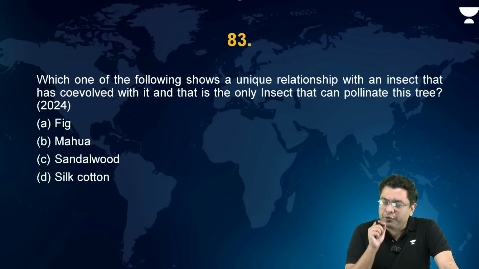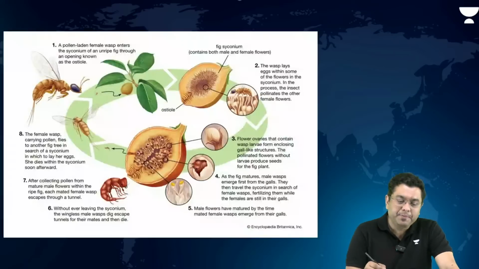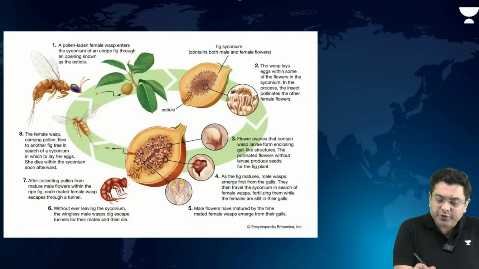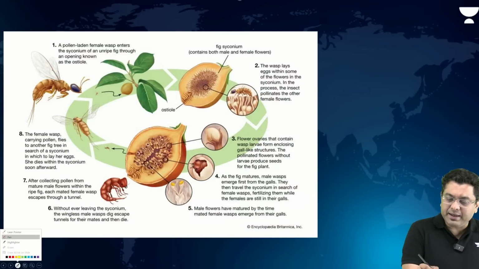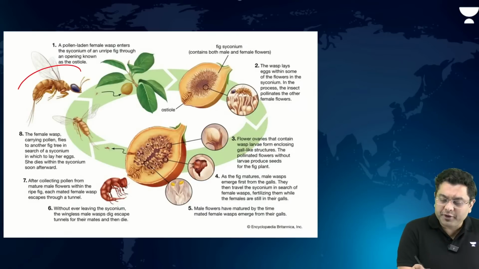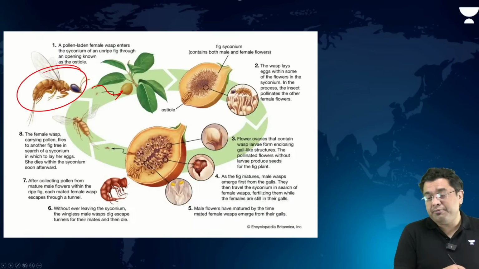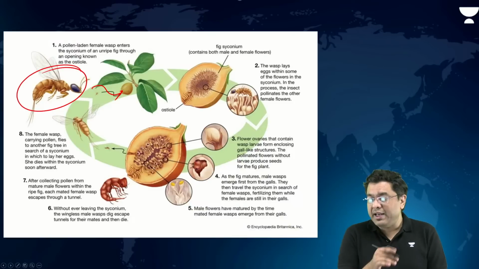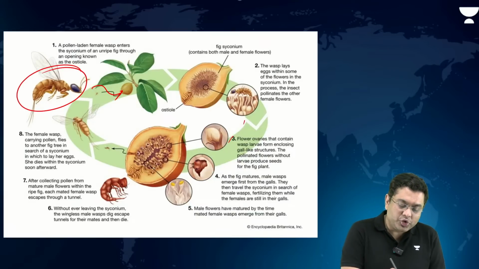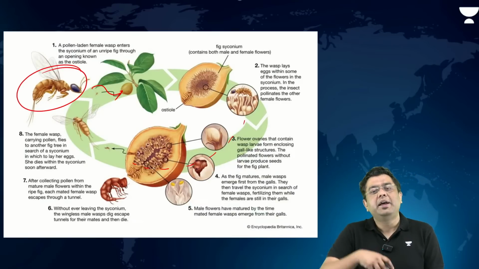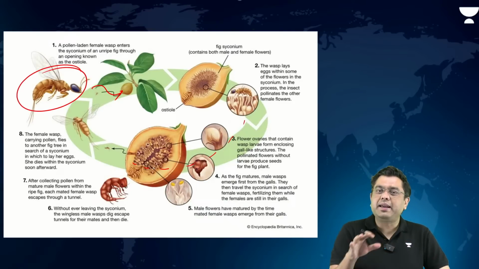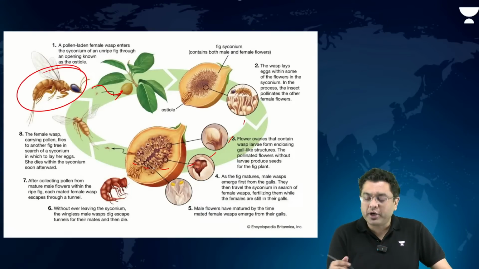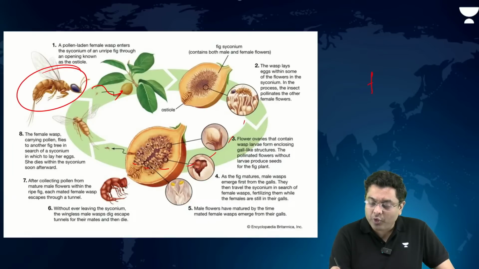If you observe the cycle, the pollen-laden female wasp enters the unripe fig and lays the eggs, and that is how eventually the entire germination happens and you have the fig which is given out. So this is the life cycle of what is referred to as a fig wasp.